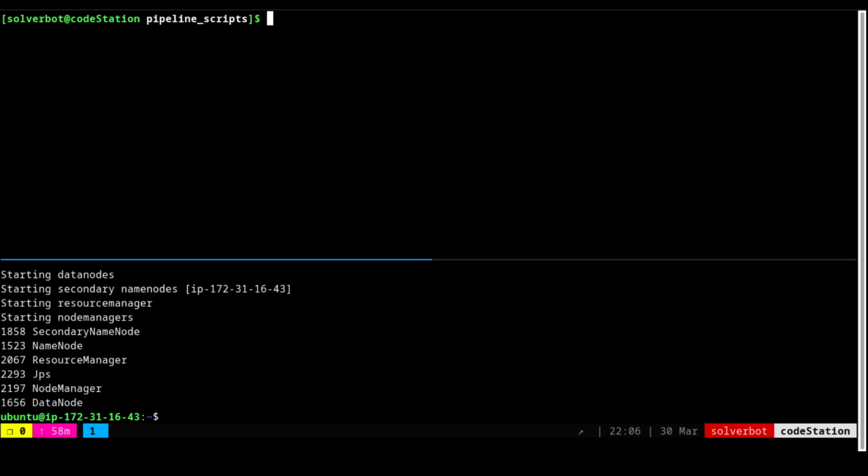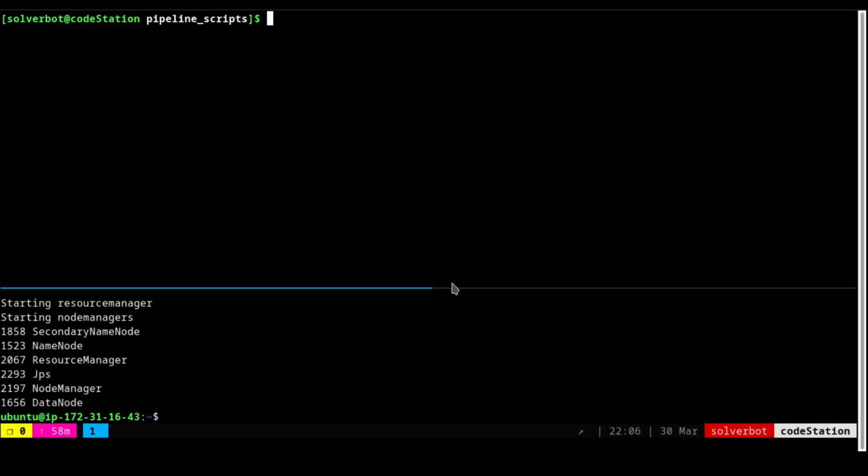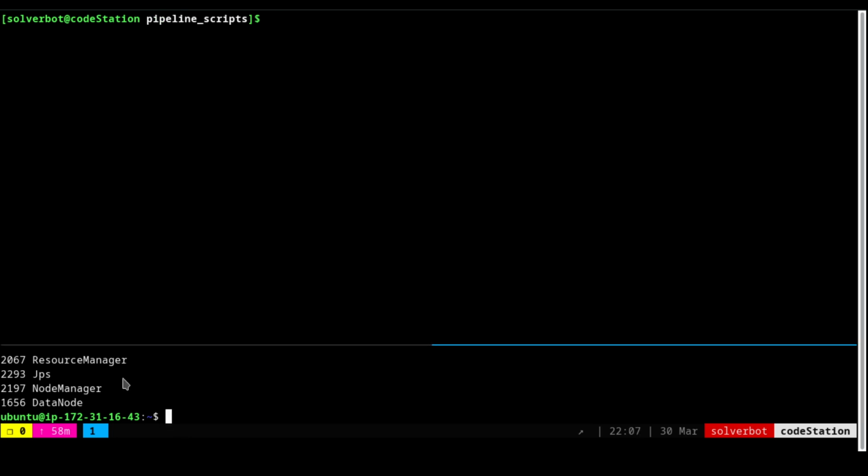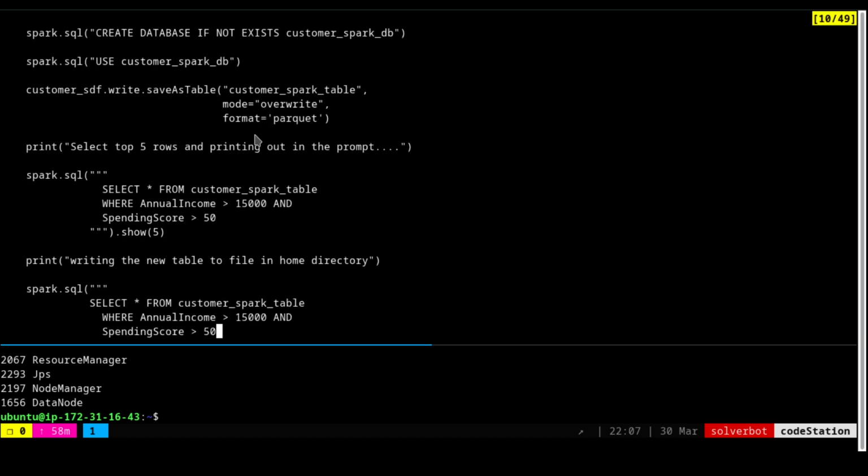I'll be using Vim. I'm thinking that I'll just use a cat command. I'm not going to edit anything, so I'm not going to open it in the editor. The server is up and running here. I'm going to just use the cat command, and I'm going to show you how the code is.